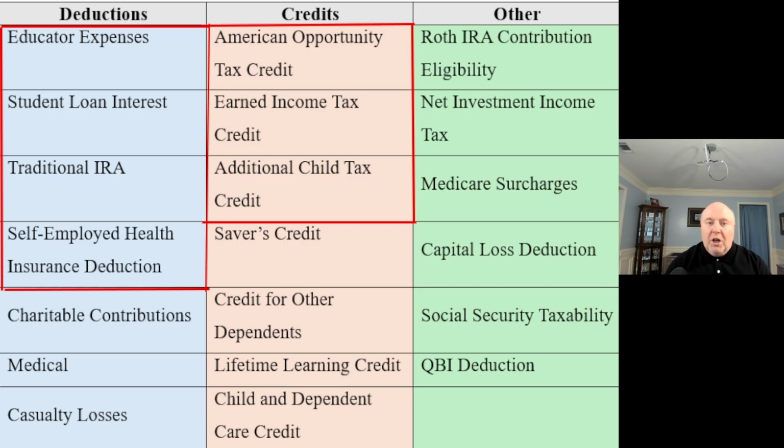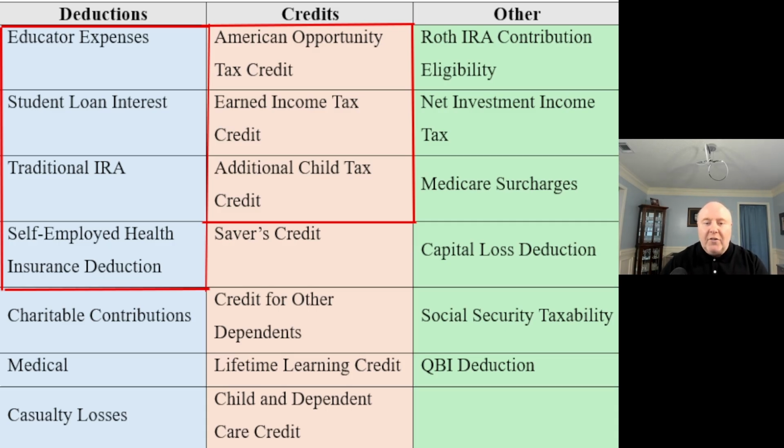Credits as well. Dollar for dollar. We love credits. Well, we better be careful with our AGI because we might phase out of the American Opportunity Tax Credit, the Earned Income Tax Credit, the Additional Child Tax Credit. Now, those are in a box because those are refundable. That can cause you a refund, at least partially refundable, and that can cause you to get a refund.